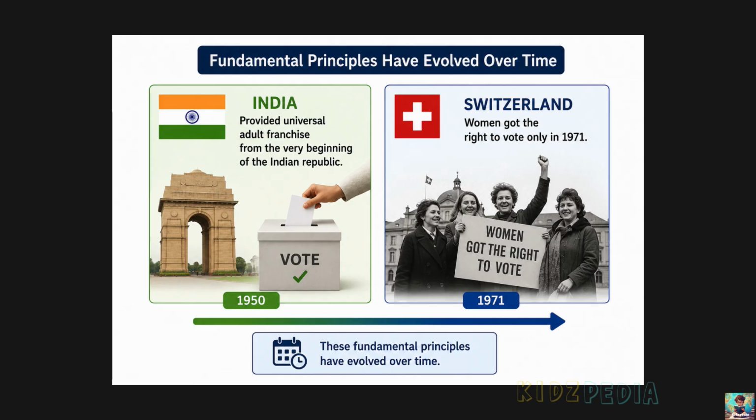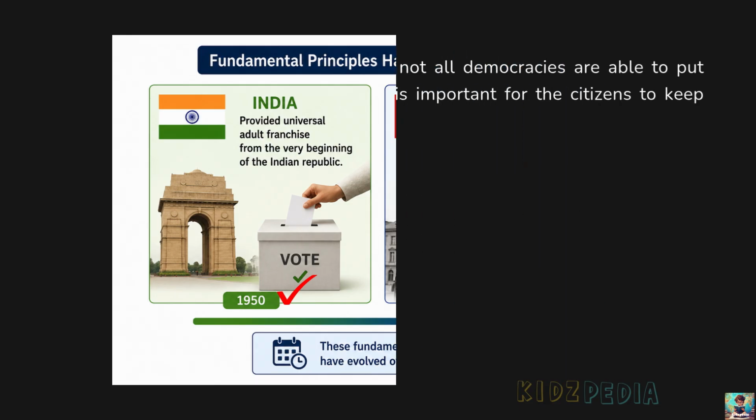For example, India gave universal adult franchise, that is right to vote, to all adults right from the beginning of the republic in 1950. That is, every adult citizen had the right to vote from the very start. However, Switzerland gave women the right to vote only in 1971. This shows that democratic rights have evolved gradually over time in different countries.